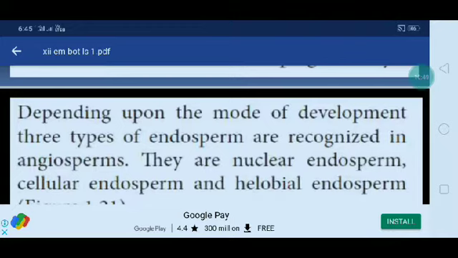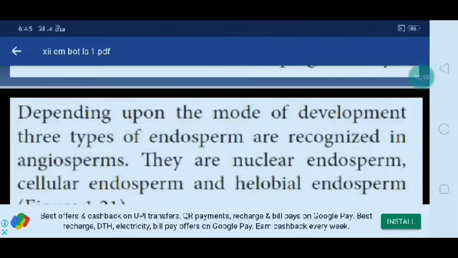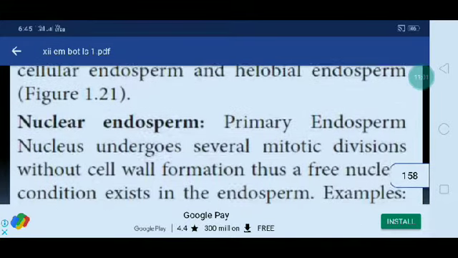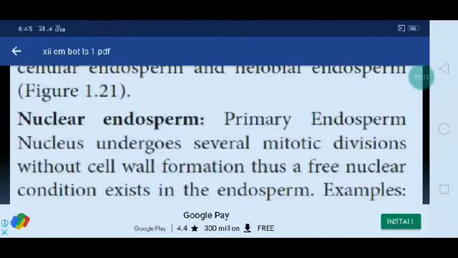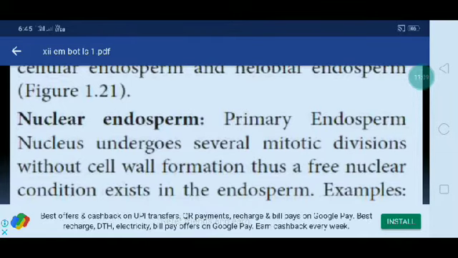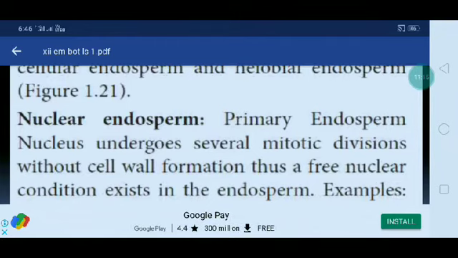Depending upon the mode of development, three types of endosperm are recognized in angiosperms: nuclear endosperm, cellular endosperm, and helobial endosperm. First, nuclear endosperm. The primary endosperm nucleus undergoes several mitotic divisions without cell wall formation. Thus, a free nuclear condition exists in the endosperm.